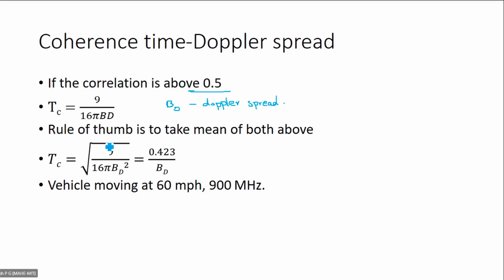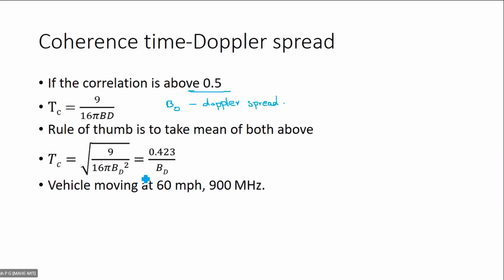Okay. So there is also another way to find this. We can also find coherence time using the second equation, that is square root of 9 by 16 pi BD square, which is equal to 0.423 by BD. So there are different kinds of equations used by different researchers, but I think we can go to one example and see how we can calculate coherence time, and see what is the effect of coherence time.